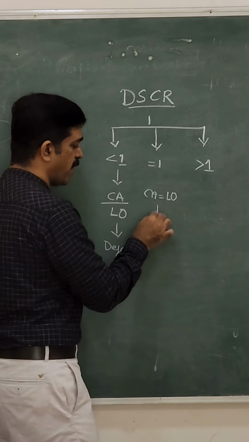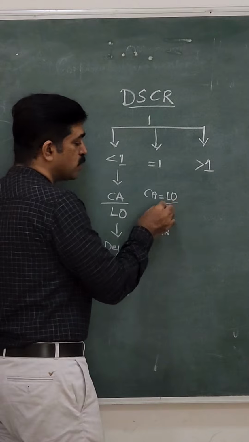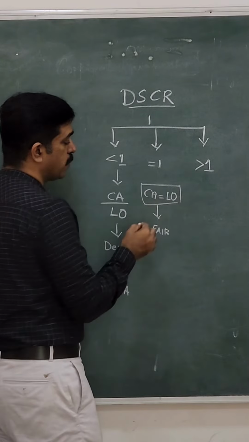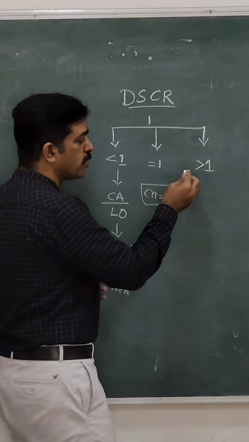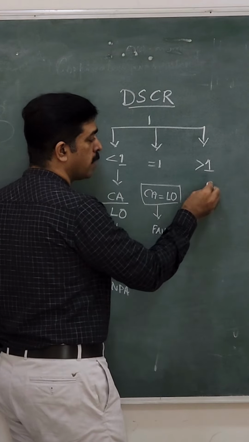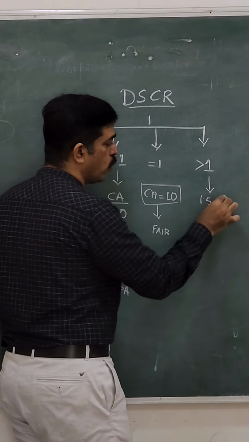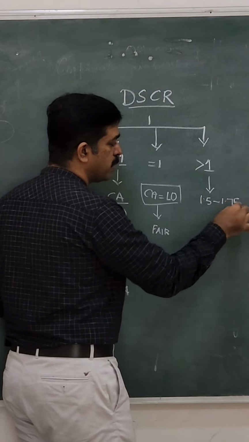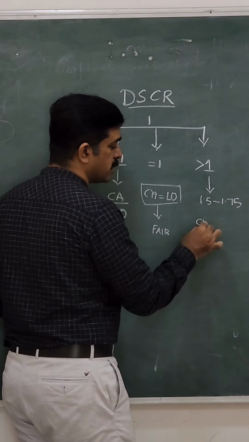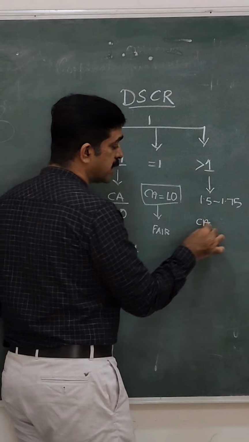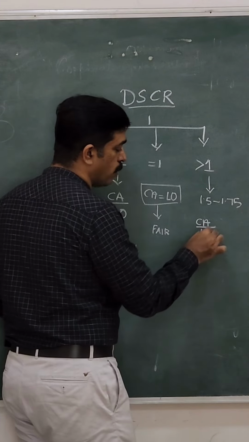When DSCR is equal to 1, it means cash accruals are equivalent to loan obligations. So this is a fair scenario. But bankers will not just settle with this. They'll be looking for more. They'll be looking for DSCR above 1. Many banks will be insisting on a level like 1.5 to 1.75. It means in those cases, cash accruals are greater than the loan obligations.